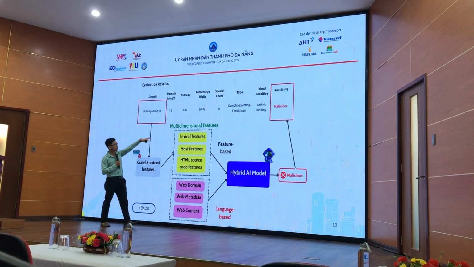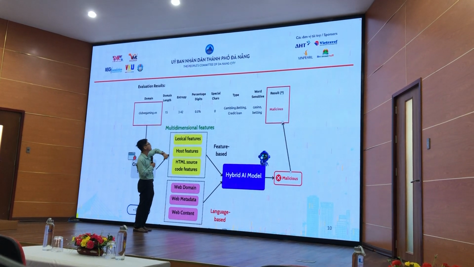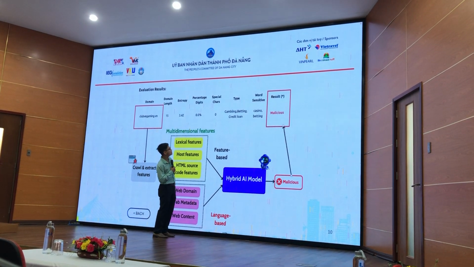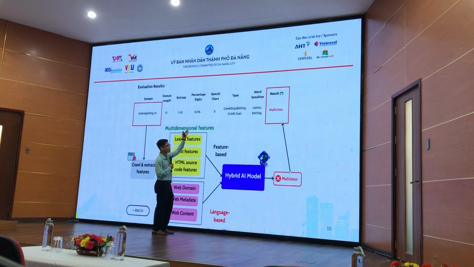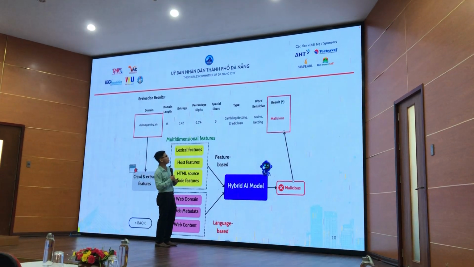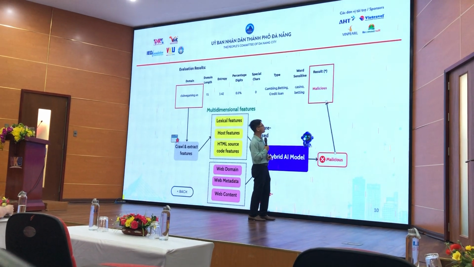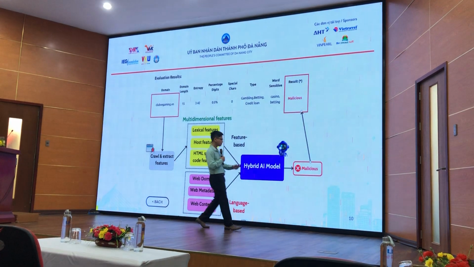Here is one example, the domain here. You can see the features here. It can count the random attributes of the domain, such as the percentage of digits or special characters, and it classifies which kind of website it is, and also whether some sensitive words appear in the website, and some results.